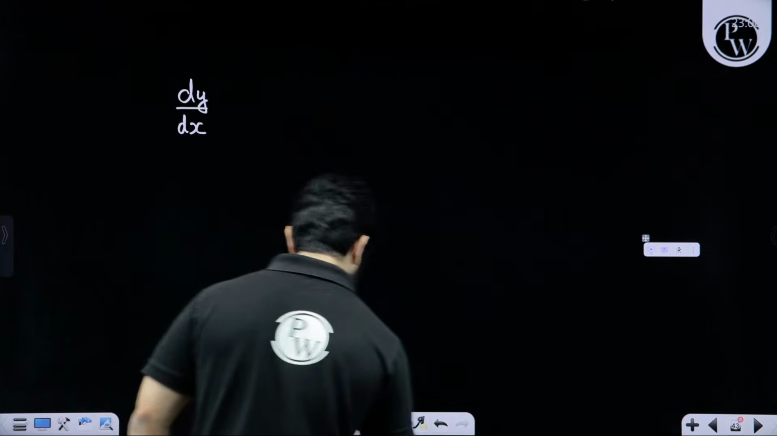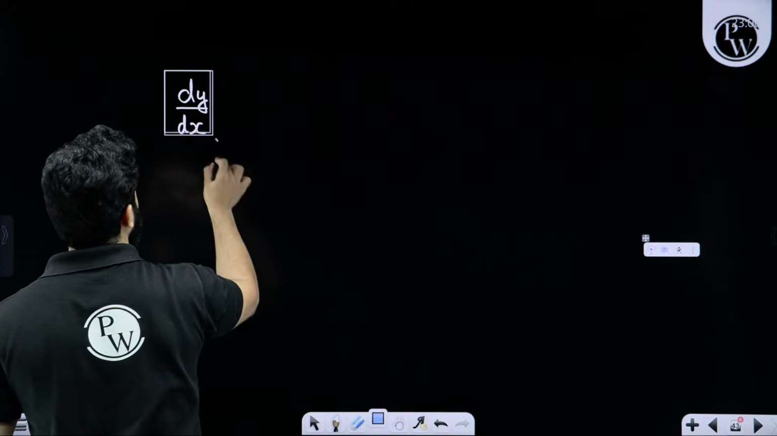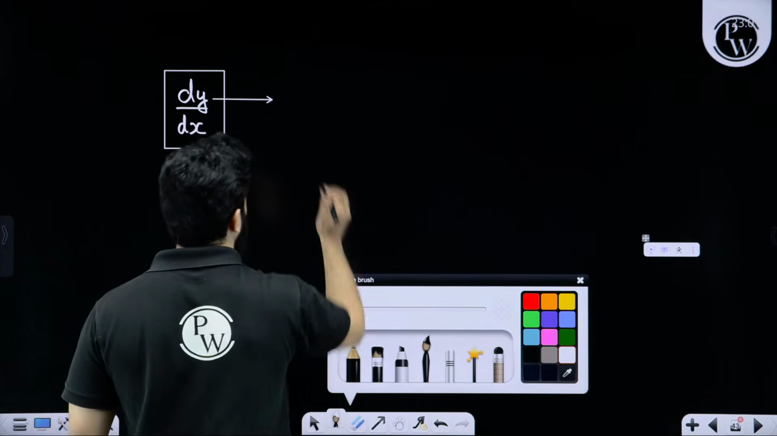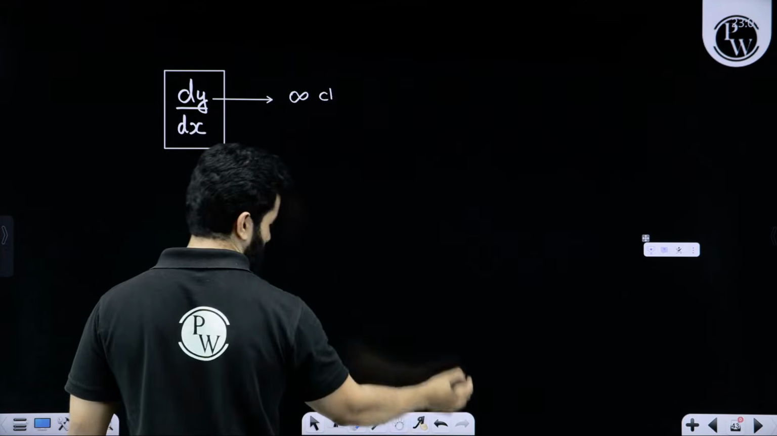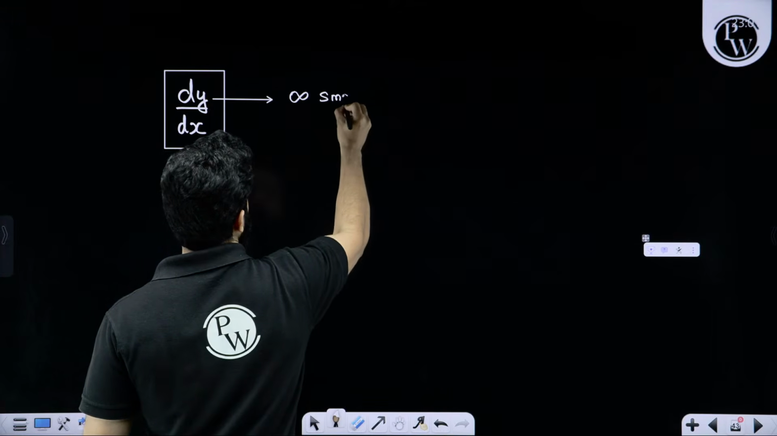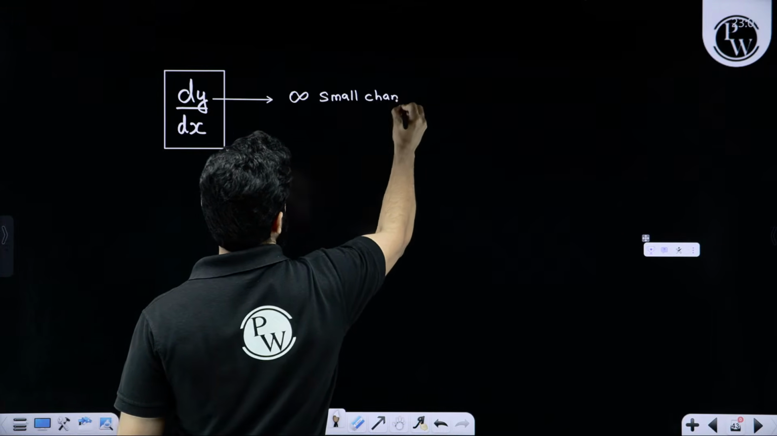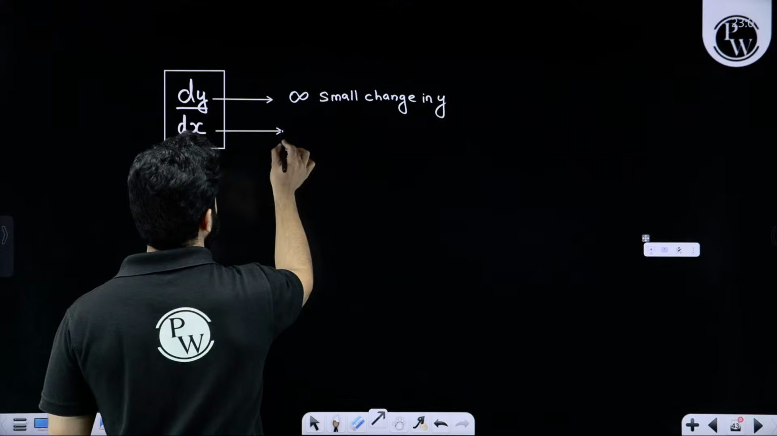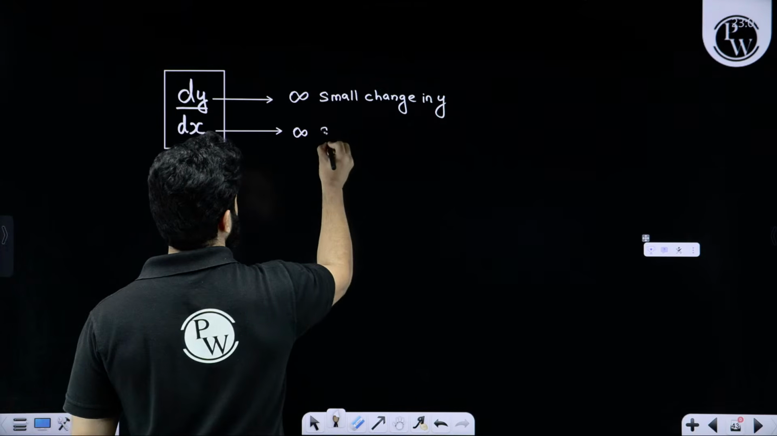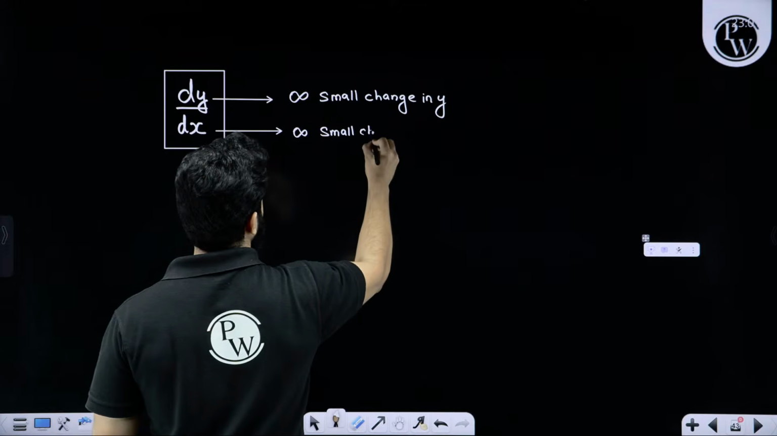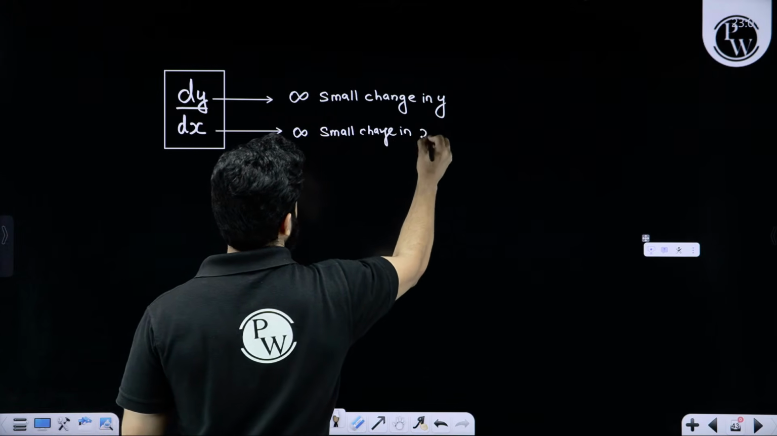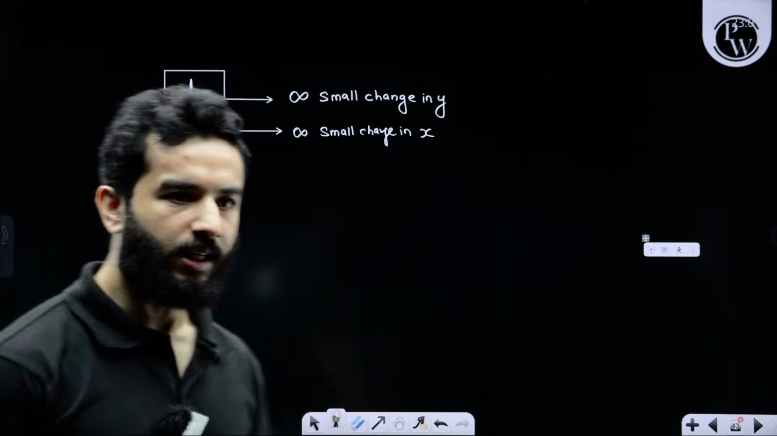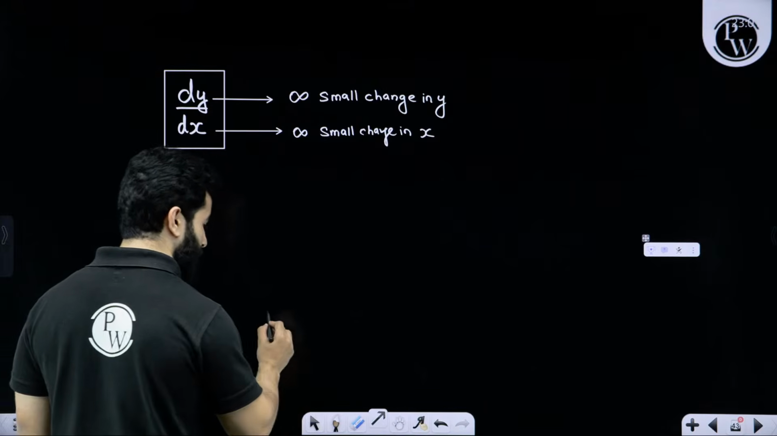Wherever you see dy, this basically means an infinitely small change in y with respect to x. And what is dx? This is an infinitely small change in x. Got it? Clear? Done? Just one more graph, then we'll go back to